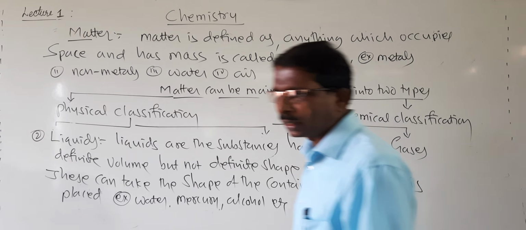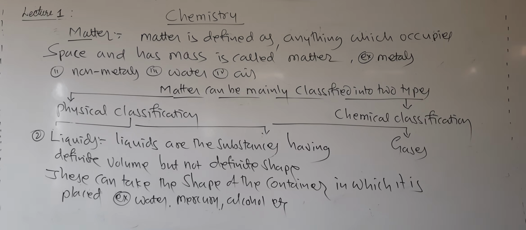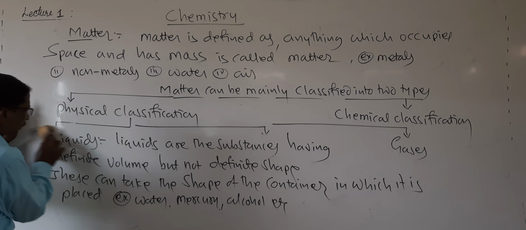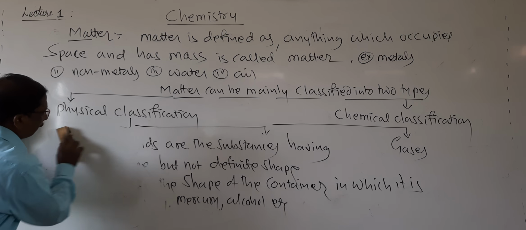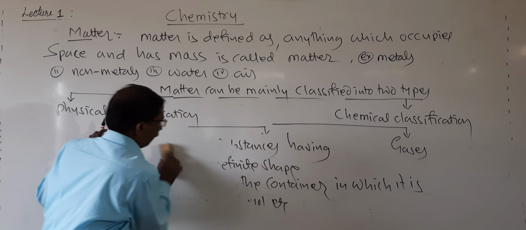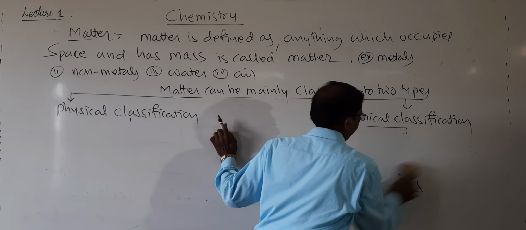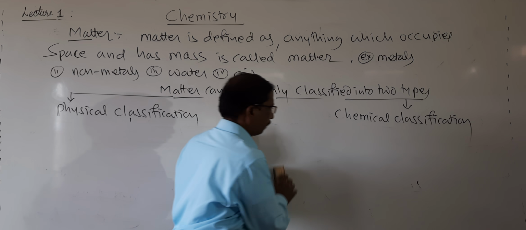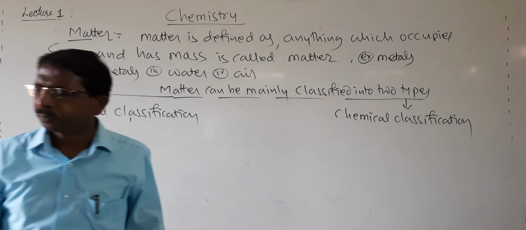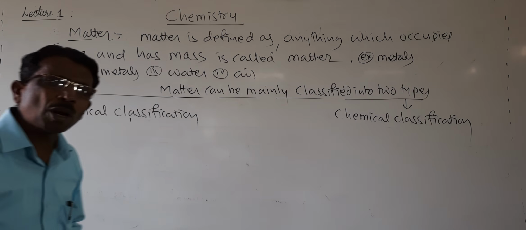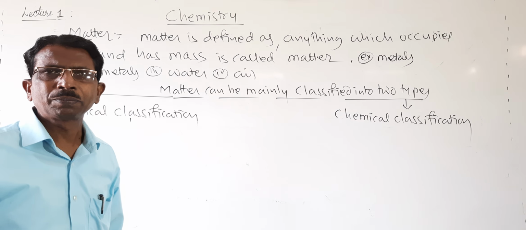Then the last one is about gases. Gases do not have definite shape and definite volume.